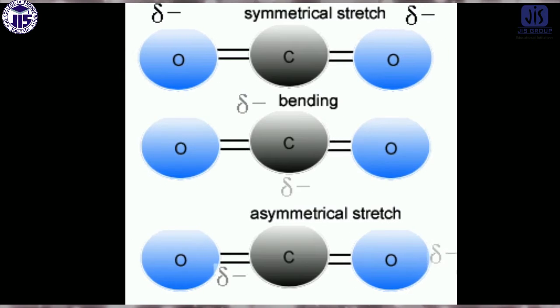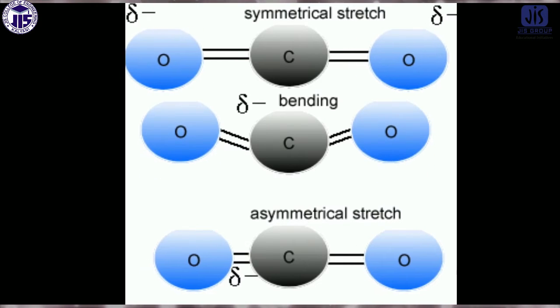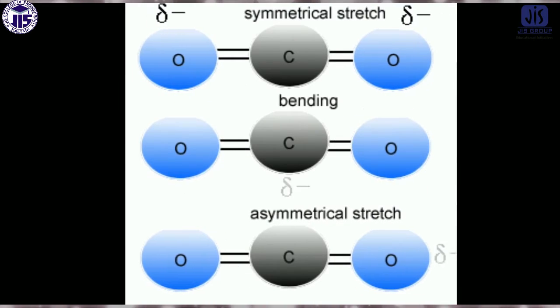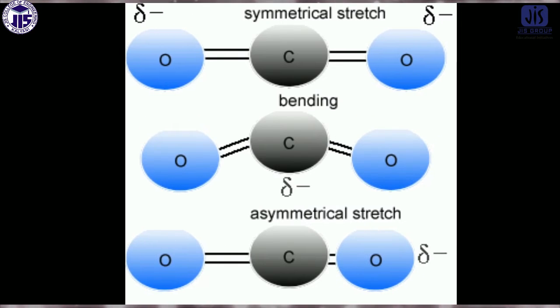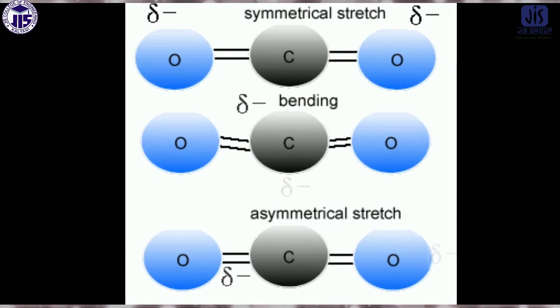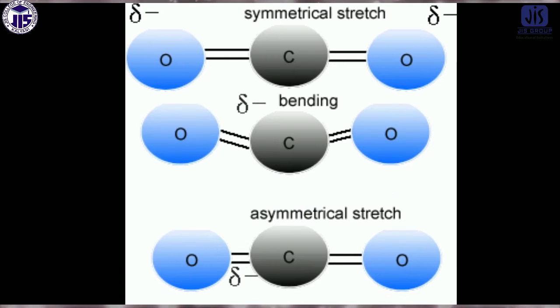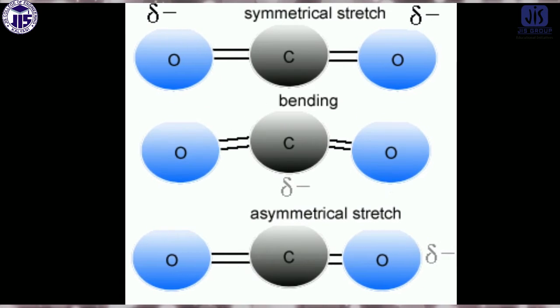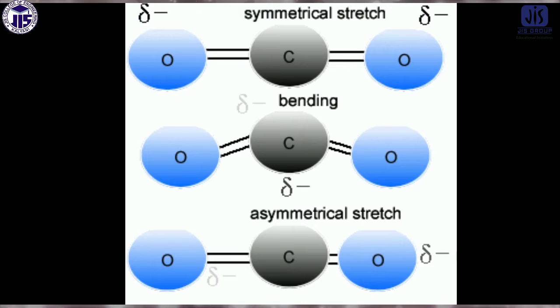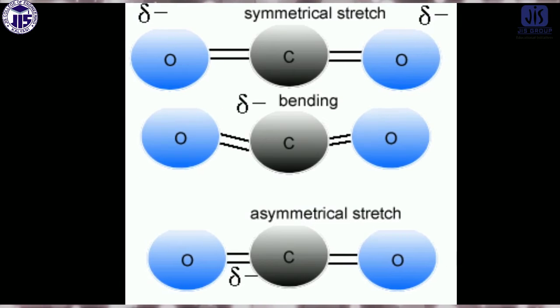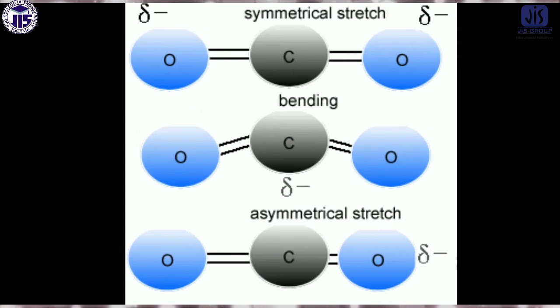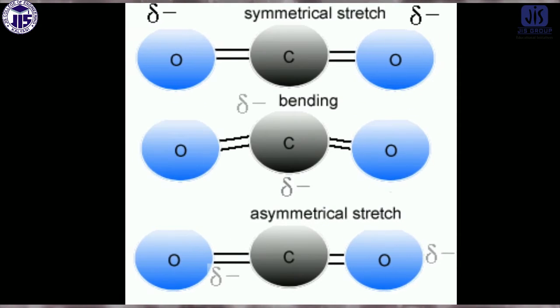If we consider carbon dioxide, there are mainly two types of vibration possible. One is the stretching vibration: keep in mind, in stretching the bond distance will increase or decrease, but there is no change in the bond angle. But in bending vibration, the bond distance will not change, but the bond angle will change.